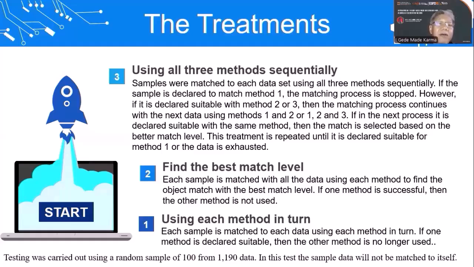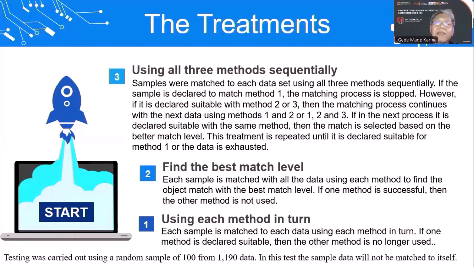The third one, using all three methods sequentially. Samples were matched to the dataset using all three methods sequentially. If the sample is declared to match method 1, the matching process is stopped. However, if it is declared suitable with method 2 or 3, then the matching process continues with the next data using methods 1 and 2, or methods 1, 2, and 3.